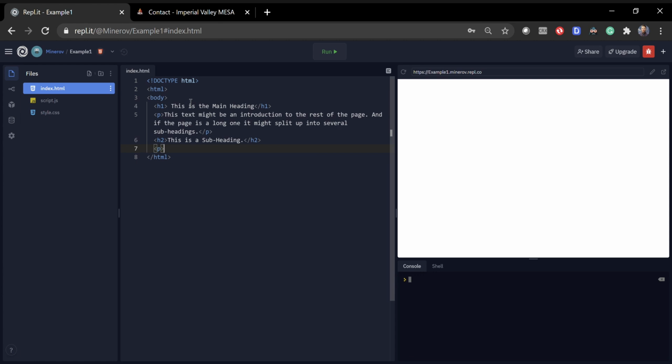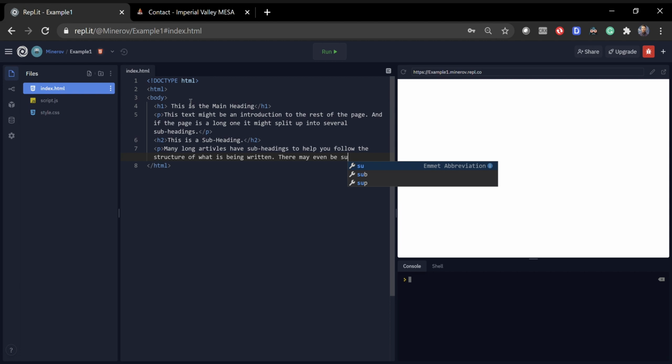Okay, so this is my second paragraph. Obviously, many long articles have subheadings to help you follow the structure of what is being written.